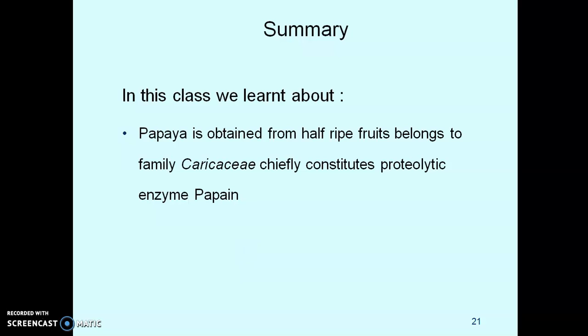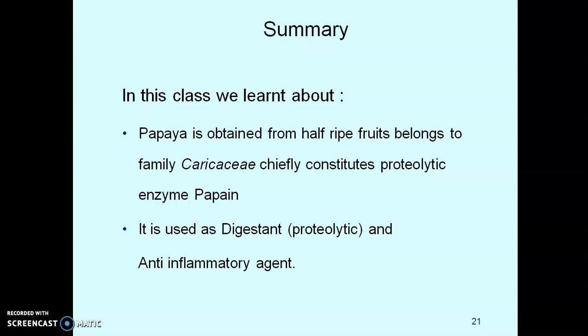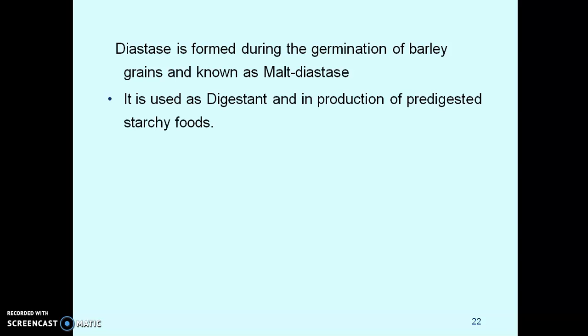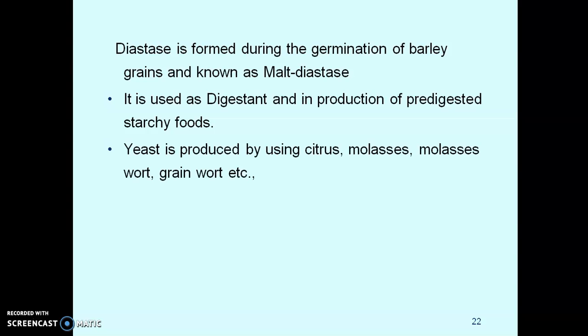Then summary. In this session, we learned about different enzymes obtained from different sources. First was papaya, obtained from half-ripe fruits belonging to family Caricaceae and chiefly constituting the proteolytic enzyme papain. The main use of papain was as a digestant, which is proteolytic, and as an anti-inflammatory agent. Then the next enzyme we learned was diastase, which is formed during the germination of barley grain and is known as malt diastase. It is used as digestant and in production of pre-digested starchy food.